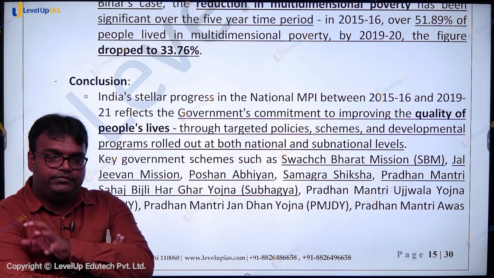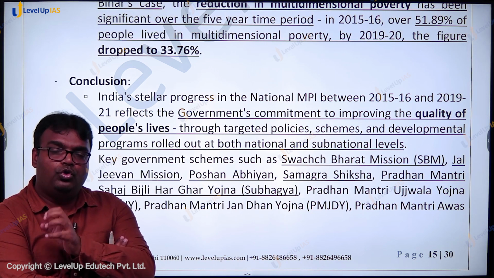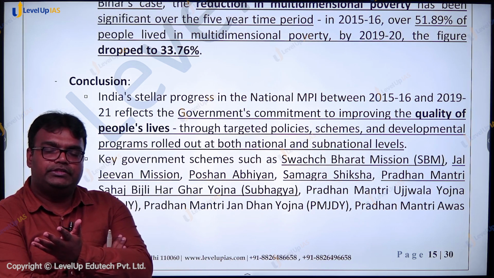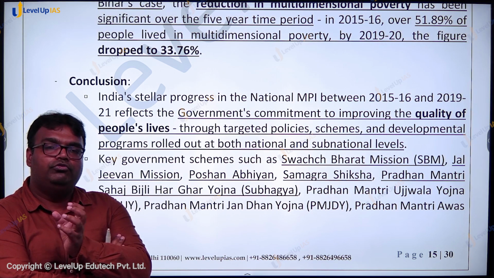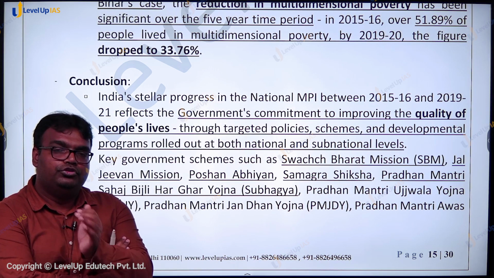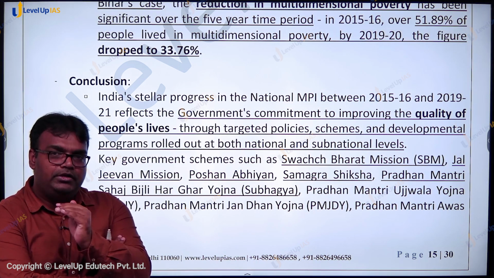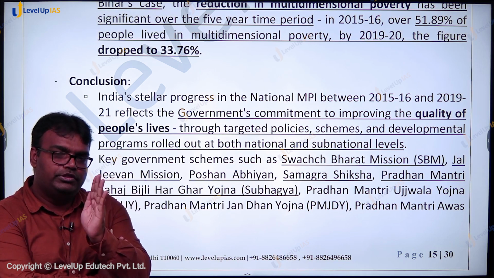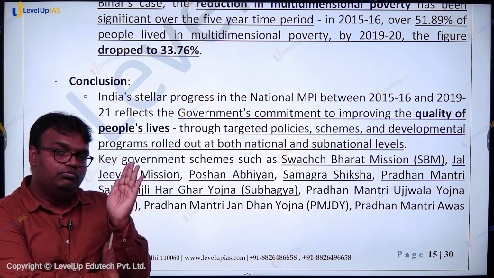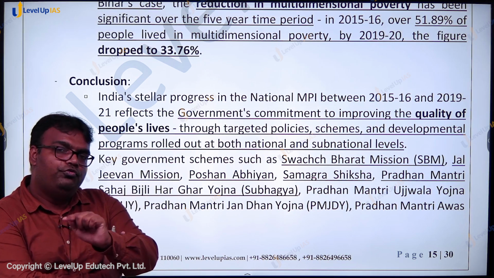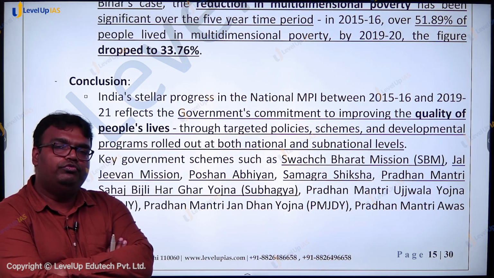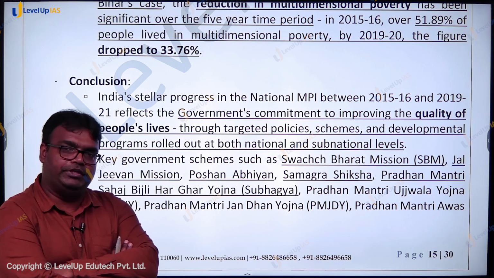So keeping these factors in mind, if we go ahead, we would see that by the time the next Multidimensional Poverty Index is released, India's performance would have further improved. This is a big achievement, but with proper implementation of various schemes and programs, with economic reforms, agricultural reforms, more skilling opportunities, and more changes at the social level, we can do even better and move towards achieving Sustainable Development Goal 2, which is about fighting poverty.